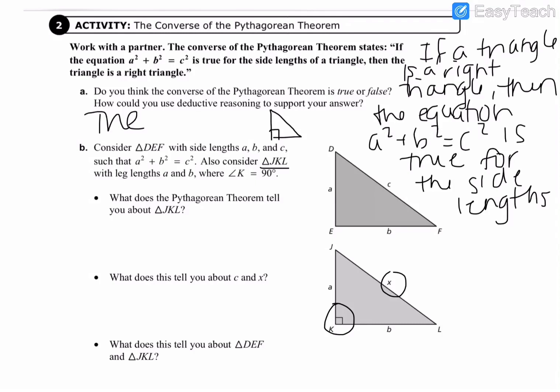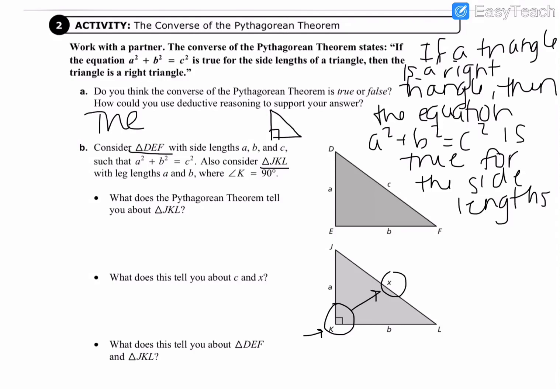Okay, so one thing that always happens with this lesson is people just assume that they're both right triangles and assume that the Pythagorean theorem would work. But notice that they didn't tell us that triangle DEF is a right triangle yet. So first of all, let's start with JKL. If we are going solely off of what they gave us, and that's that K is 90 degrees and the hypotenuse is x. We know that this is the hypotenuse because it's across from the right angle.